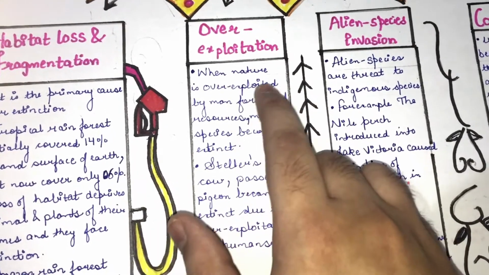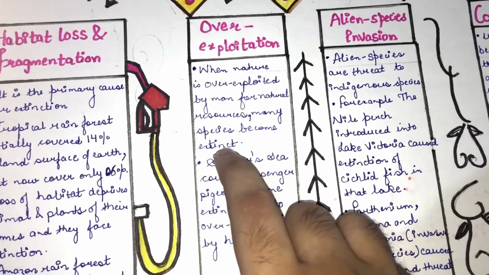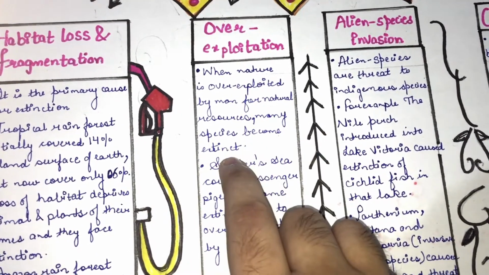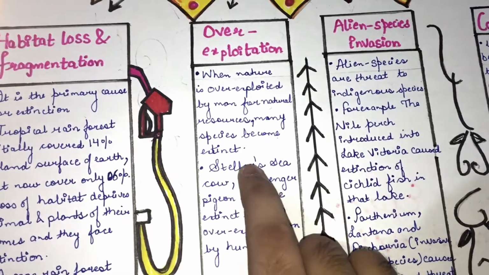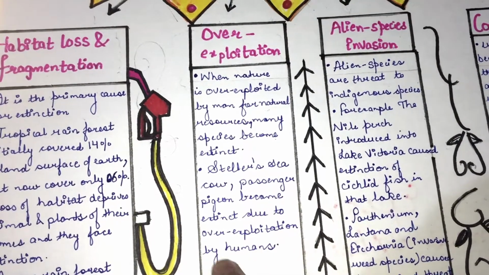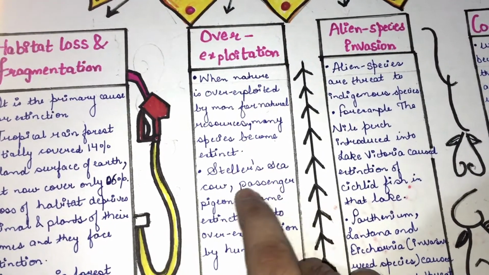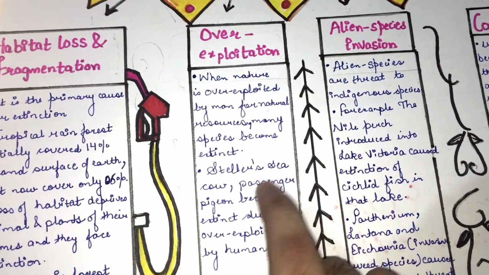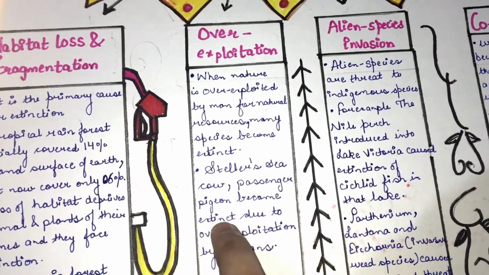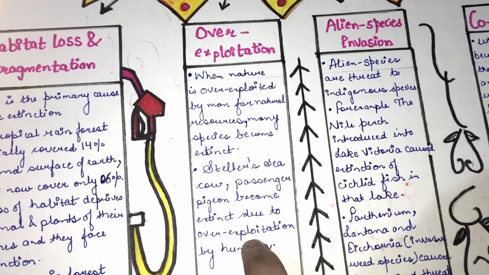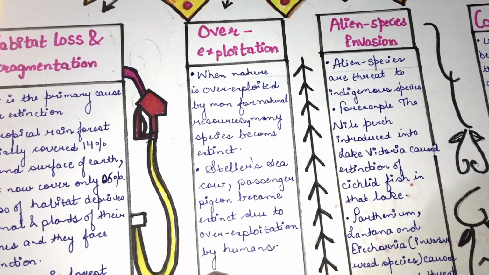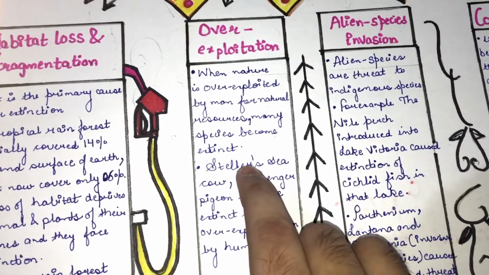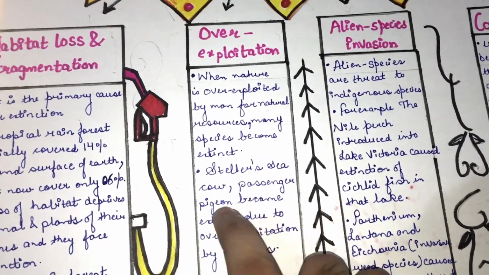Second main cause is overexploitation. If we overexploit nature, many species would become extinct. The two species which have become extinct due to overexploitation are Steller's sea cow and passenger pigeon. A question can be asked: name two species which have become extinct due to overexploitation by humans. The answer would be Steller's sea cow and passenger pigeon.